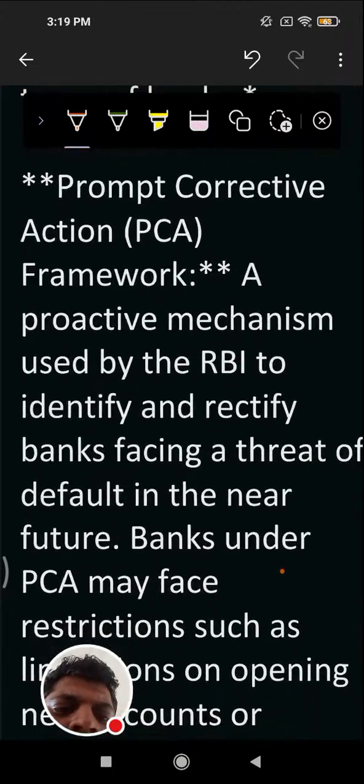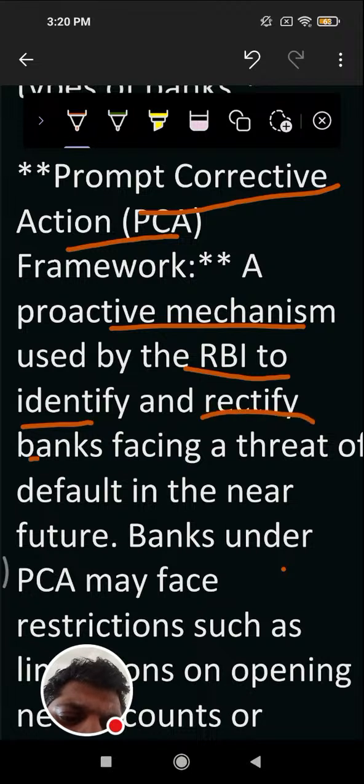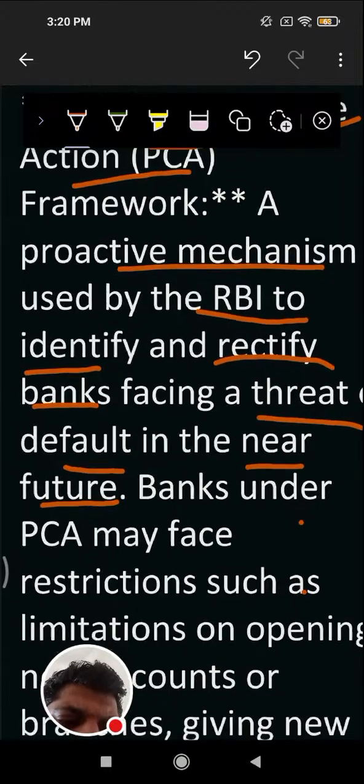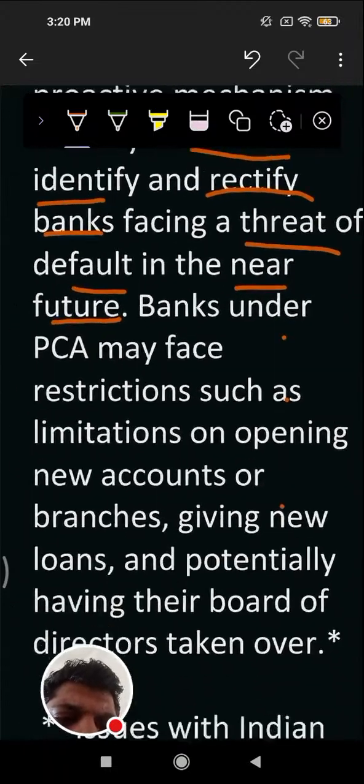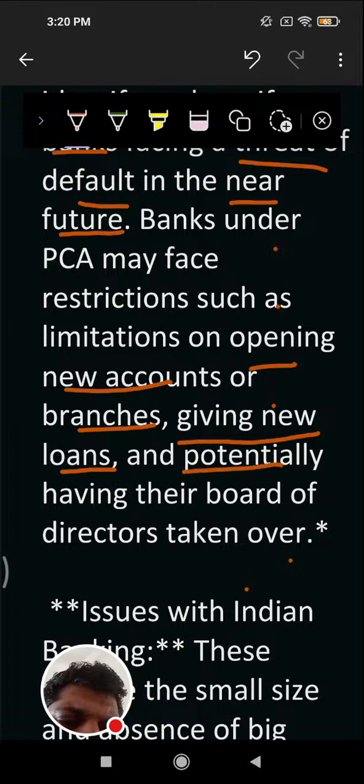Then what is the prompt corrective action? A protective mechanism used by RBI to identify and rectify banks facing the threat of default in near future. The banks under PCA may face restrictions such as limitation of opening new account branches, giving new loans, and potentially having the board of directors taken over.